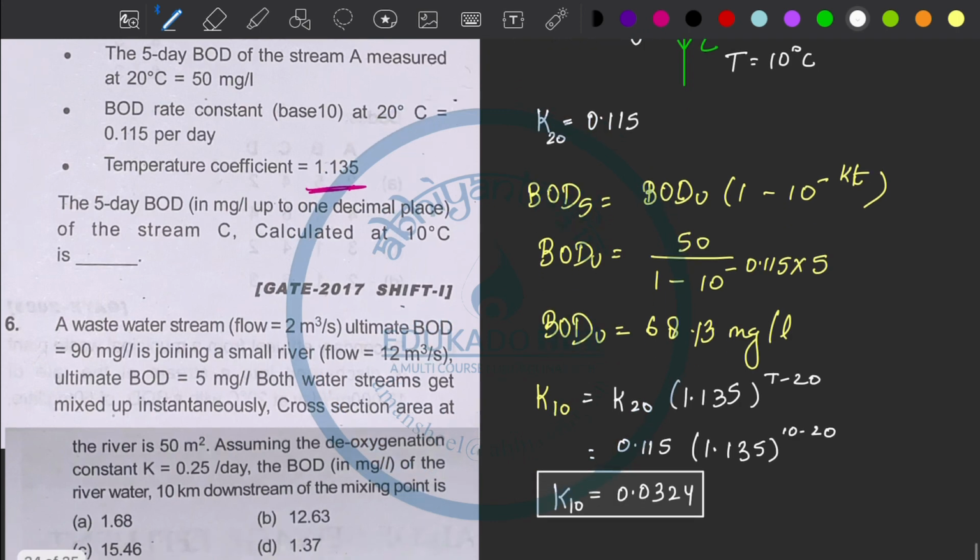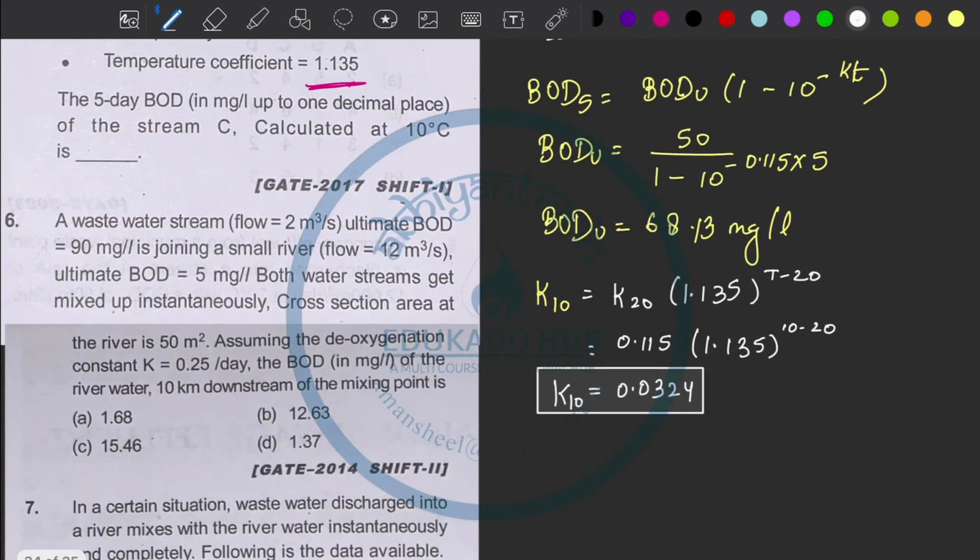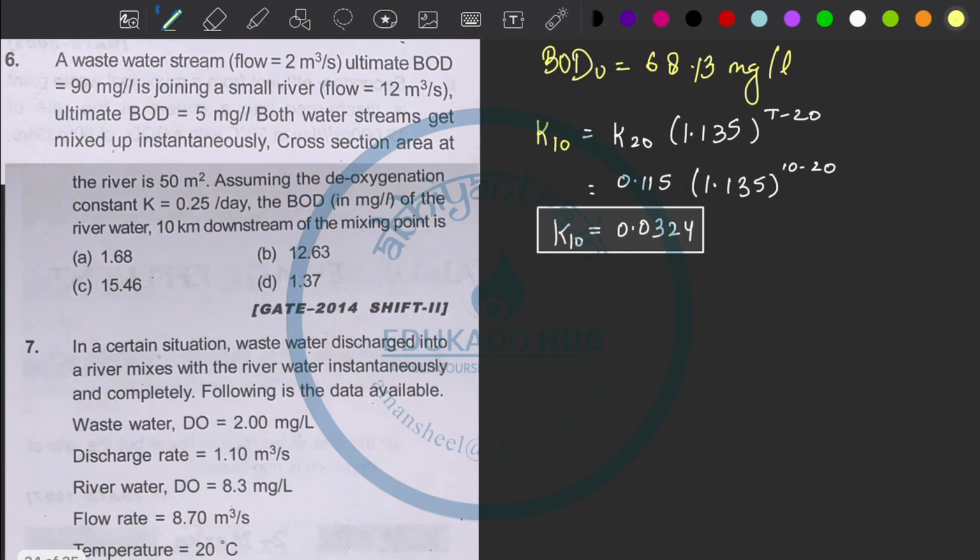Okay, now we have K10. And one more thing, the ultimate BOD remains same. It is irrespective of temperature. Hence we can say the ultimate BOD will always be this 68.13 milligram per liter. So if I want to calculate the 5 days BOD for stream C, I can say BOD5 for stream C is 68.13 into 1 minus 10 to the power minus 0.0324 into time 5.